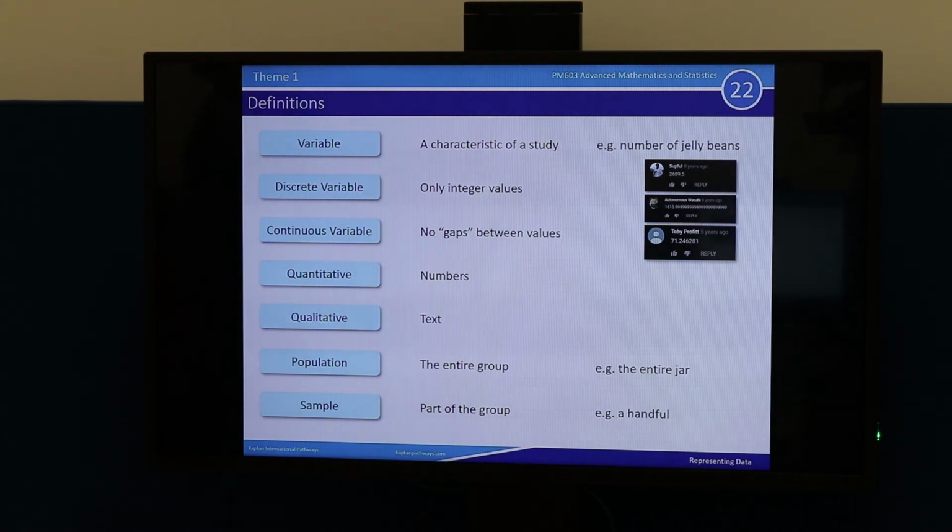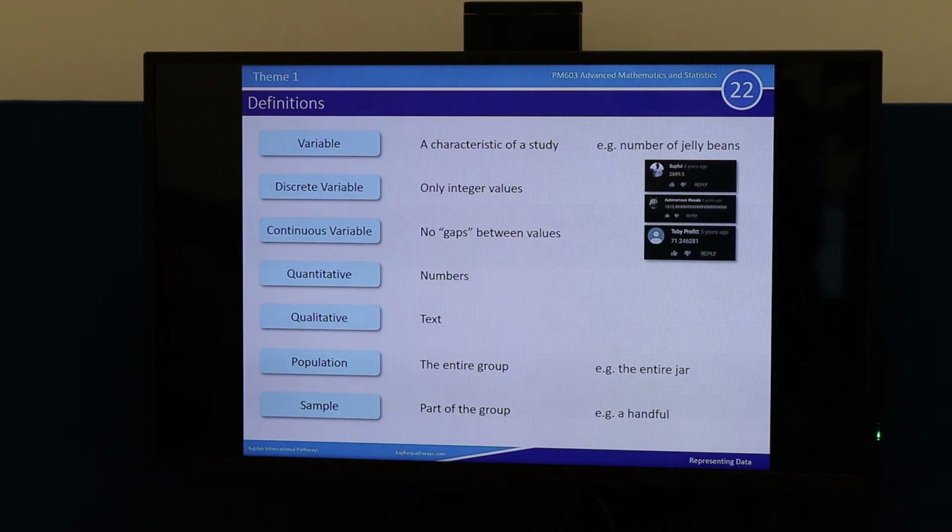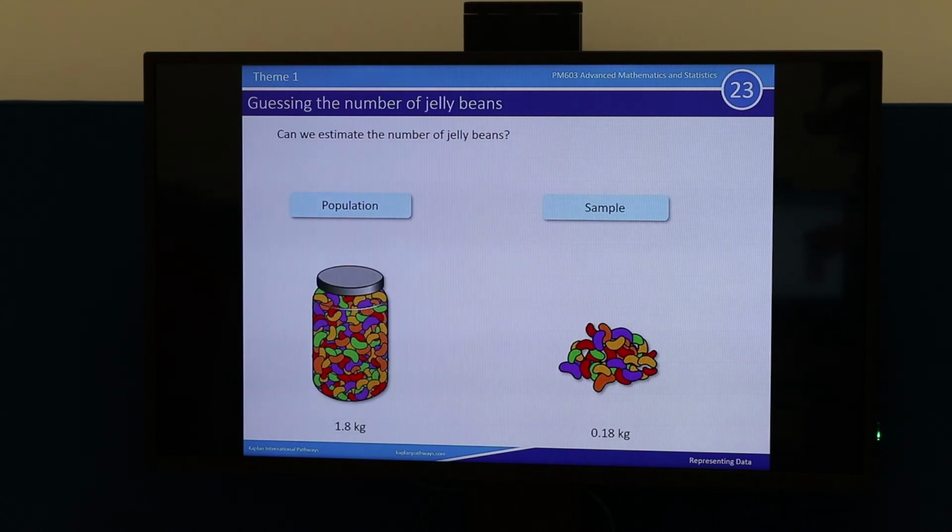Is that okay? Okay. So I'm always reluctant to just give you loads and loads of definitions because it can be quite heavy, and I appreciate for non-English native speaking people it can be quite difficult. But I think I highlight the most important ones for this theme on that slide there, slide 22. So if you're happy with all of those, can we move on? Yeah? Okay, cool.